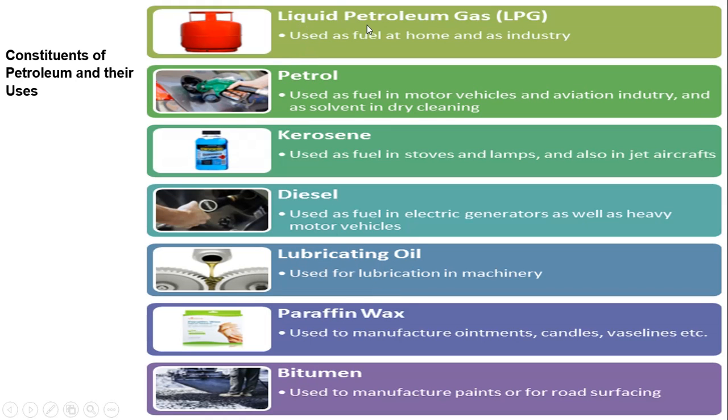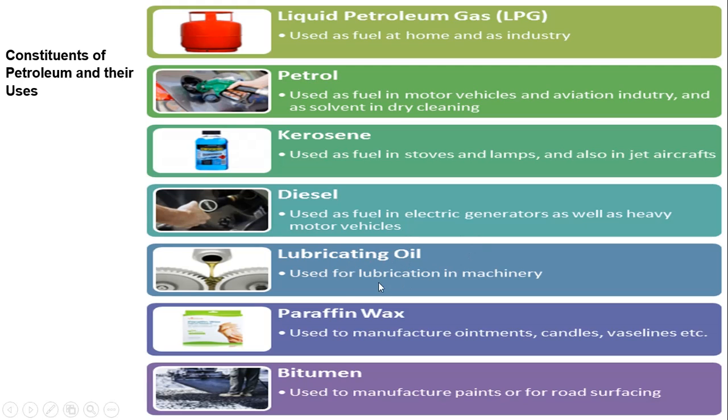First is liquefied petroleum gas, LPG, and it is used as fuel at home and in industry. Next is petrol. It is used as fuel in motor vehicles and the aviation industry and as a solvent in dry cleaning. Kerosene is used as fuel in stoves and lamps and also in jet aircraft. Diesel is used as fuel in electric generators as well as heavy motor vehicles.